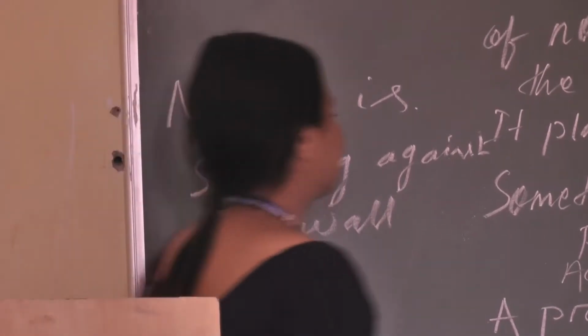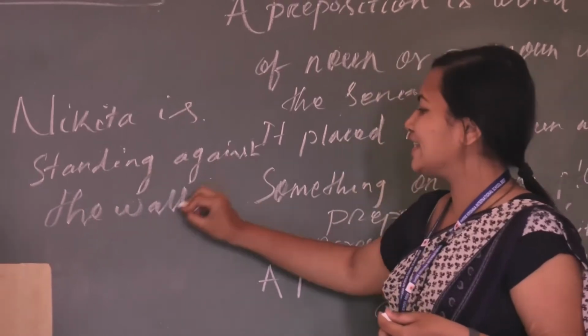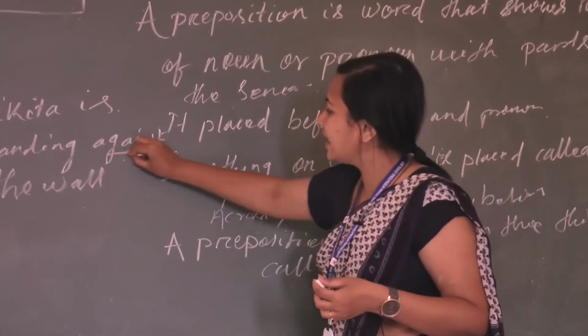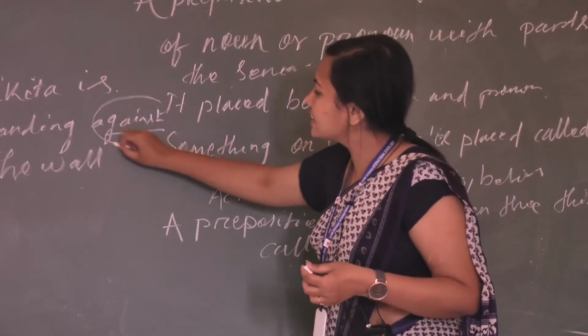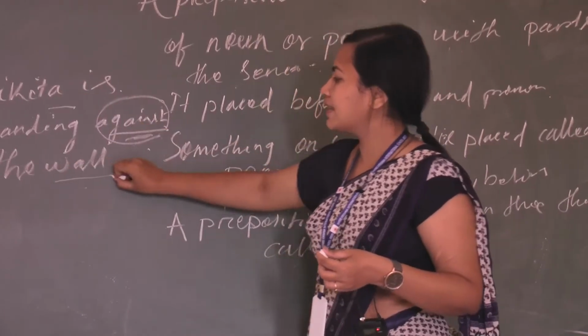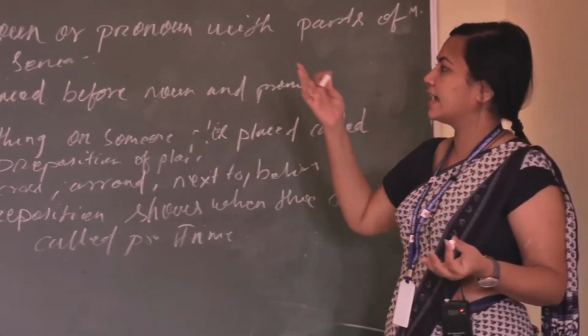Look at this sentence, students. So where is Nikita standing? Nikita is standing against the wall. Here the word "against" tells about the connection of the noun with the other parts of the sentence. How is Nikita standing? Against the wall.